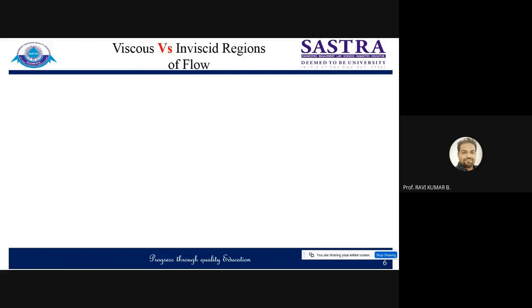So first one is viscous and inviscid region. When you are talking about viscous and non-viscous, viscosity comes into impact. Where there is viscosity in the flow domain, that kind of flow domain is known as viscous flow. When there is no viscosity, or a negligible amount of viscosity present in the flow domain, such flow is known as inviscid flow.